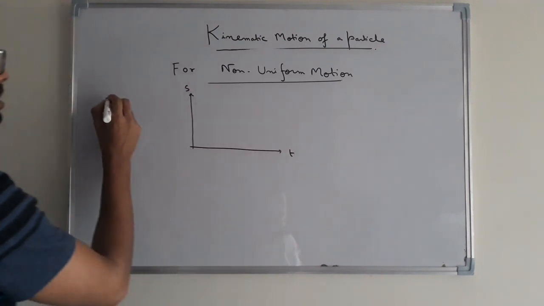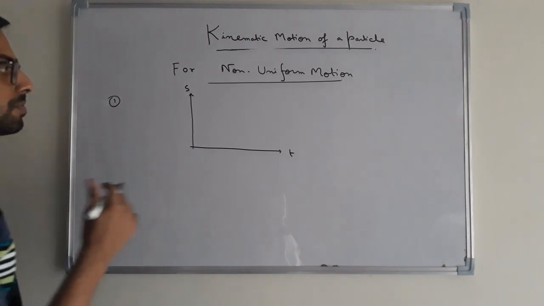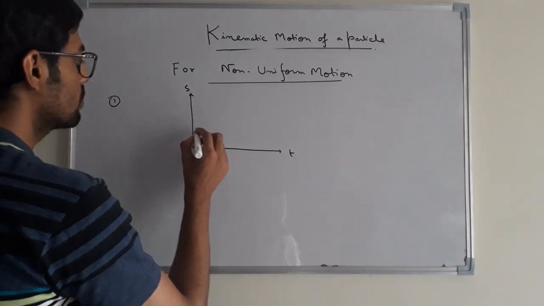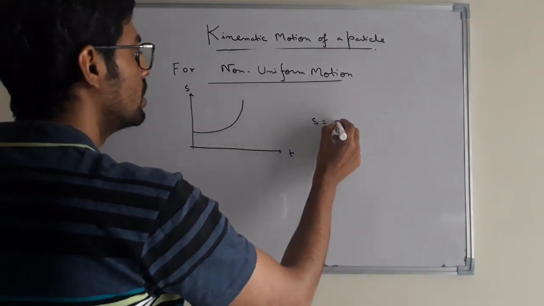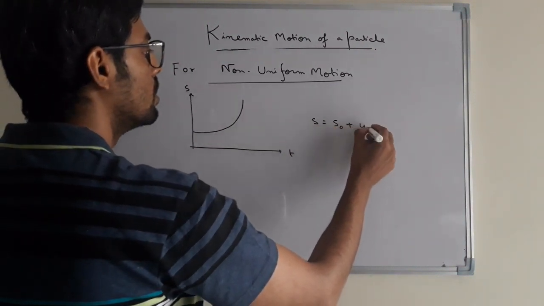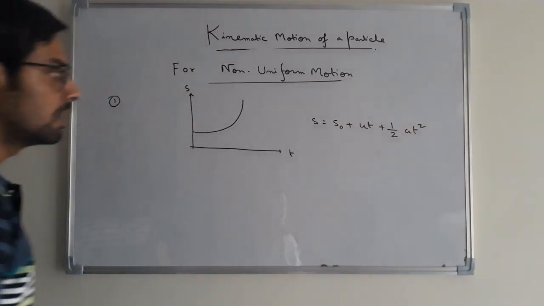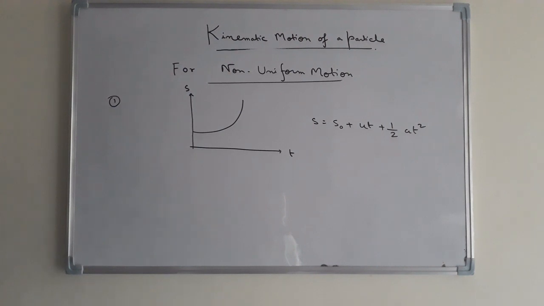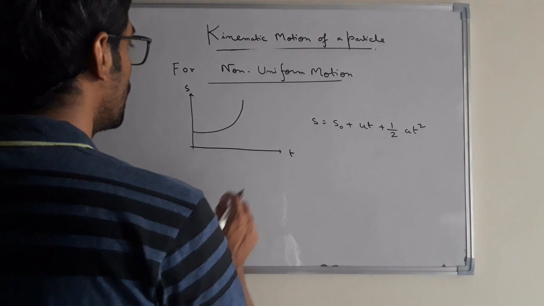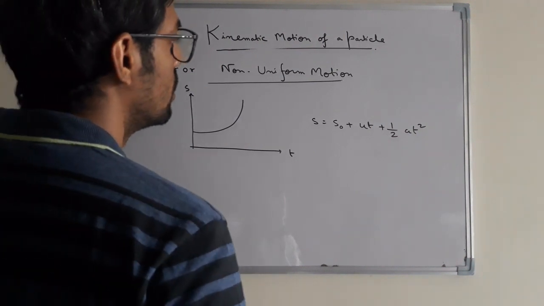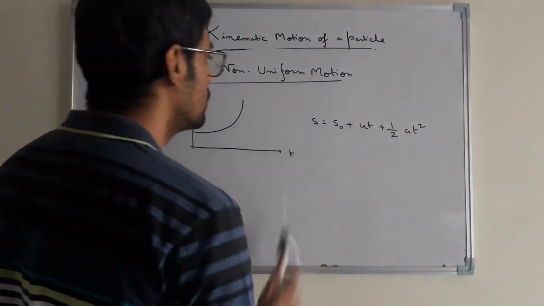This is T. So the equation of the S-T curve will be S equal to S0 plus ut plus half a t square. So in this case of non-uniform motion, we have this equation.